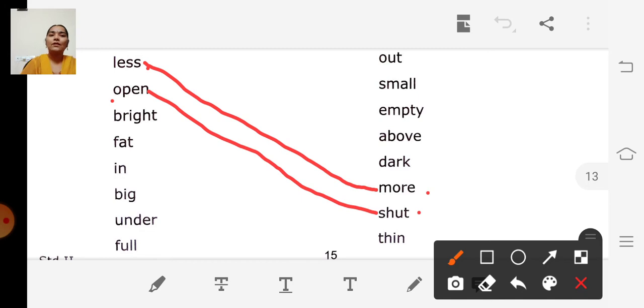The next one, bright. Bright means it looks very bright. What is the opposite of bright? Dull, dark. They have given dark. So the opposite of bright is dark.